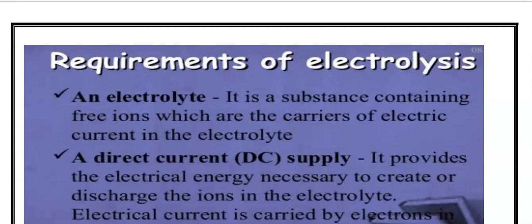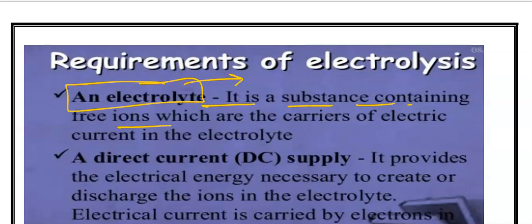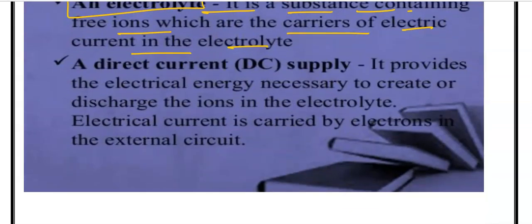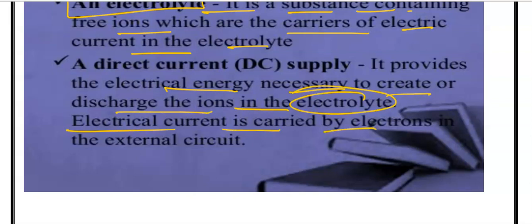So what is the requirement of electrolysis? An electrolyte. An electrolyte is a substance containing free ions. Electrolyte is any substance which contains free ions, like NaCl, which is also an electrolyte because it contains Na+ and Cl- ions in the molten state, which are the carriers of electric current in the electrolyte. And we need a DC current supply, that is, a battery. It provides the electrical energy necessary to create or discharge the ions in the electrolyte. Electric current is carried by the electrons in the external circuit.